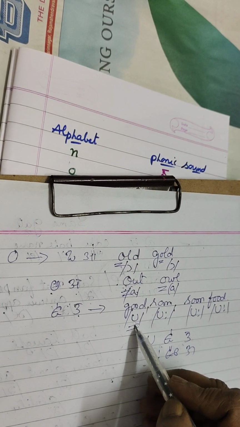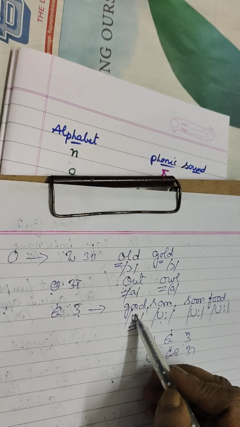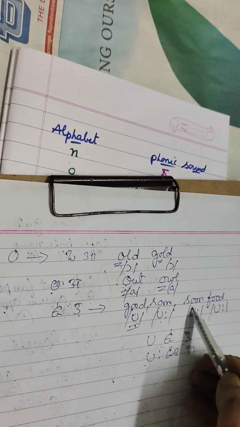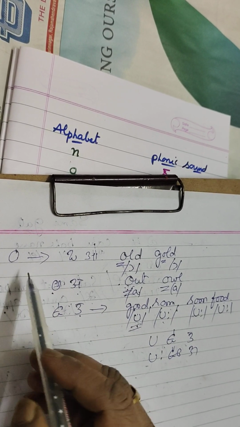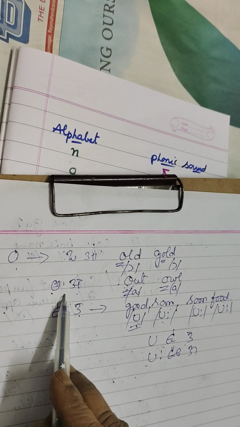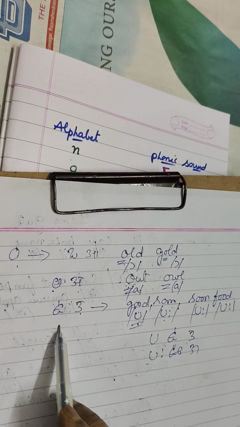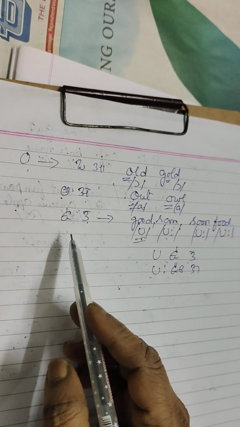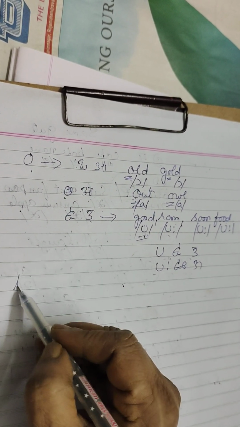So this is short o, this is long o: good, room, soon, food. So o also produces o sound, a sound, and u sound. Okay, hope you understood. Now next let me explain about the T sound.